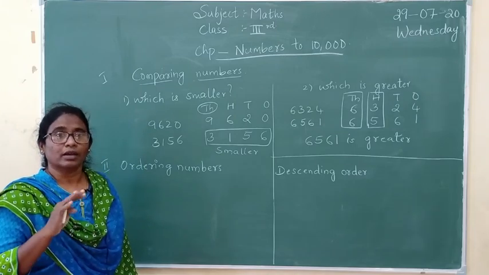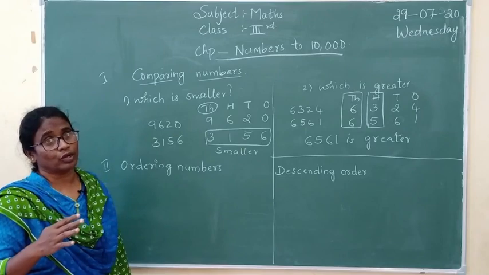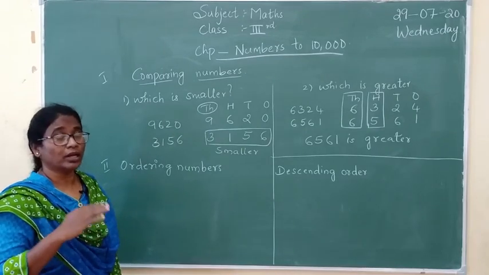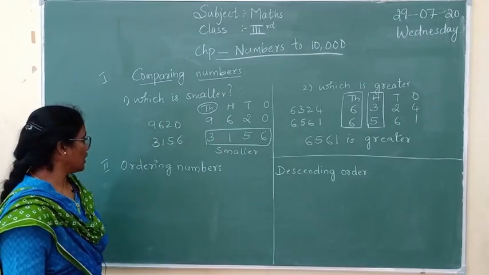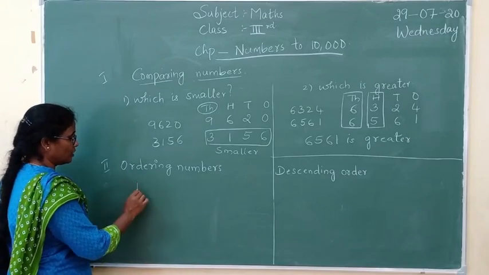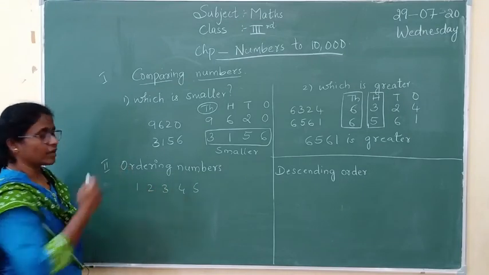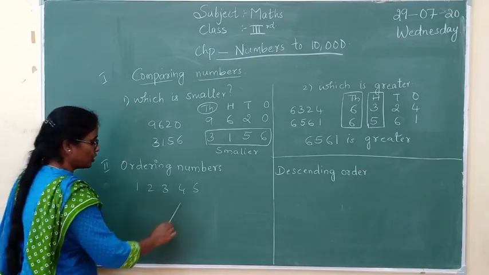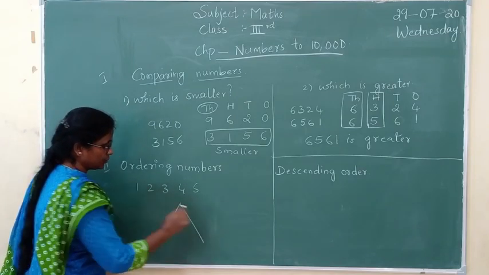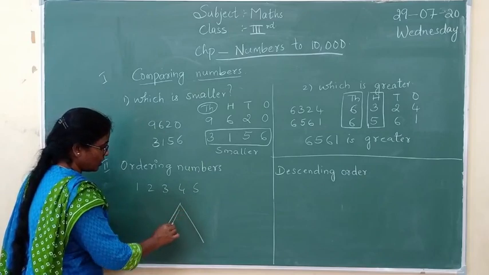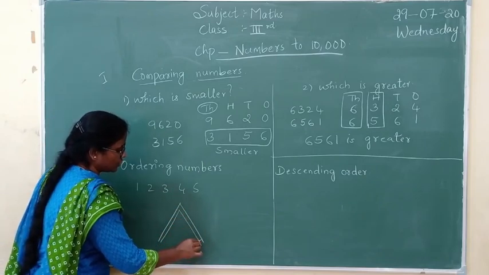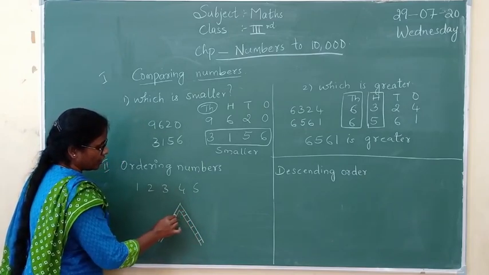The same way, even the numbers also we are going to order, and in order we are going to put the numbers. For example, let me take 1, 2, 3, 4, 5. For example, I am taking 5 numbers. Suppose think this is a ladder.